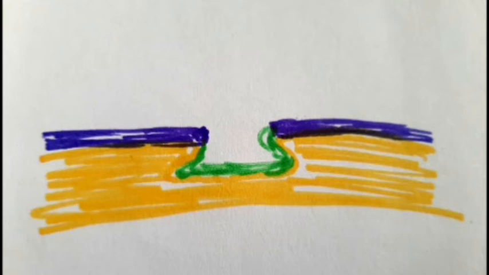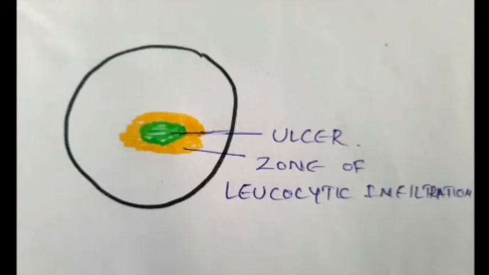And the epithelium will imbibe water here, so there is swelling of the margin of the epithelium. This is seen as the grayish area around the ulcer. As you can see in this picture, the green part is the ulcer surrounded by the zone of leukocyte infiltration. So the local immunity comes in here again. The leukocytes will get infiltrated there, forming a defense mechanism. So this is the first line of defense.